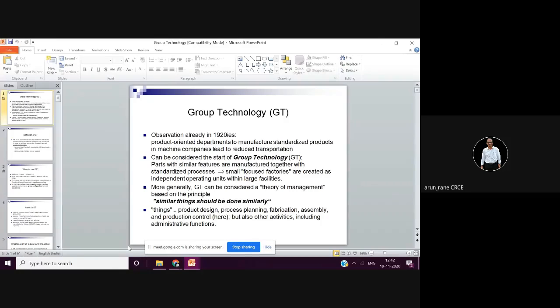Or if I have, say, prismatic components, prismatic means rectangular components, I have grouped, and I have found that 95% of components are prismatic. So that helps me to take the decision that now I should go for milling machines, or I should go for EDM machines. So the number of milling machines should be more. Whereas for the remaining 5% round components, I will keep only one lathe machine. So this is how the decisions are taken. Decisions are taken, and they are useful for setting up the plans.